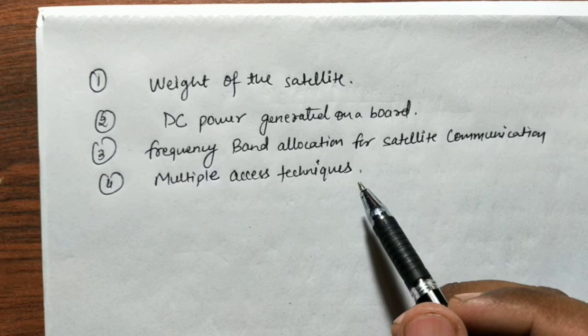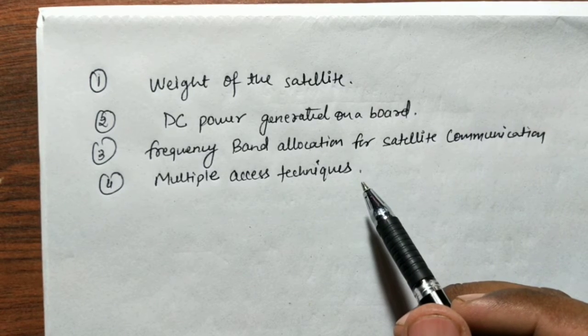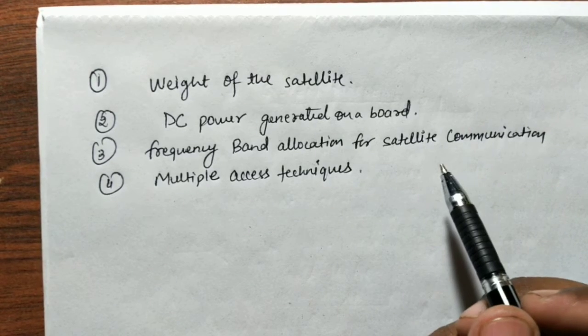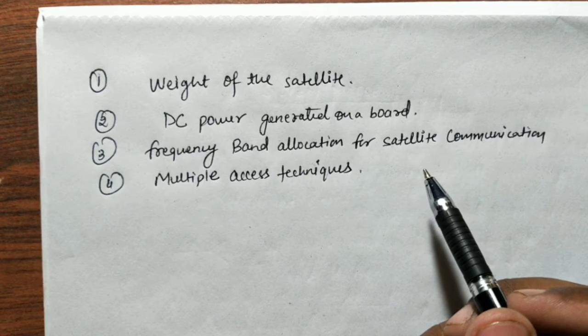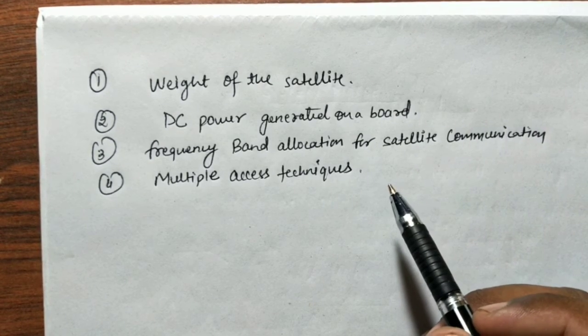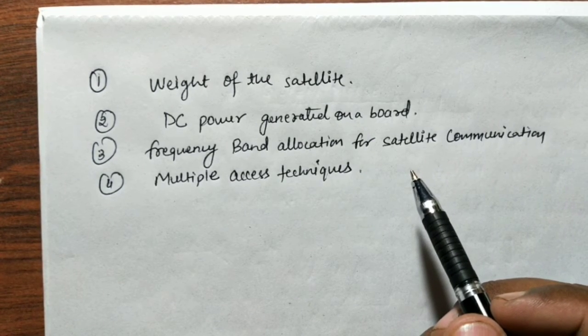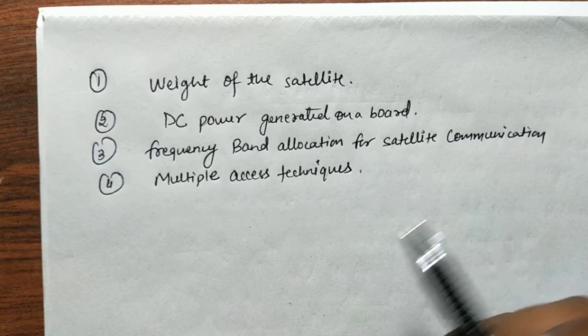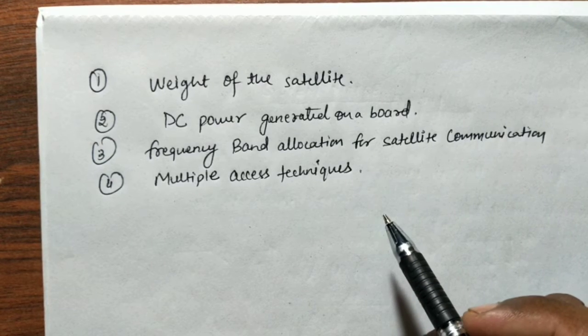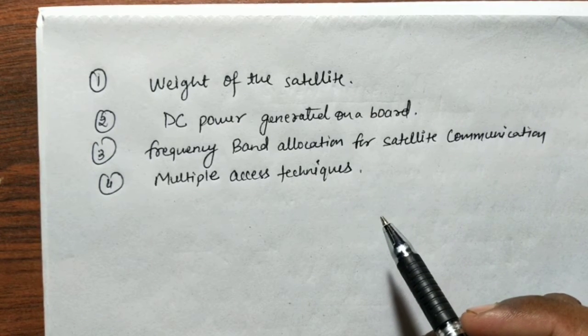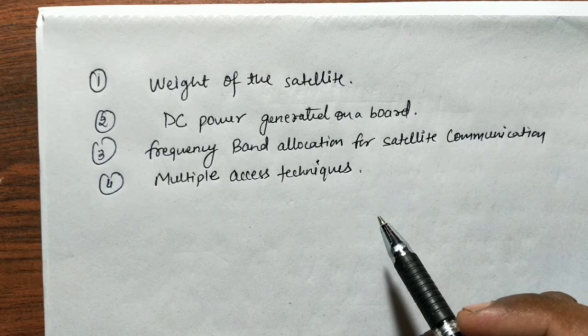Along with that, technically if we say the radio frequency range of satellite communication is just determined by absorption, scattering and refraction effects in the atmosphere or galactic noise. Galactic noise means galaxy से associated जो noise है, that is what called galactic noise.